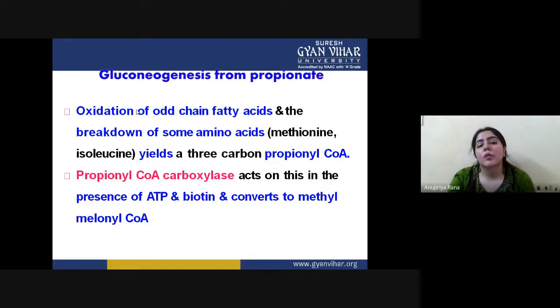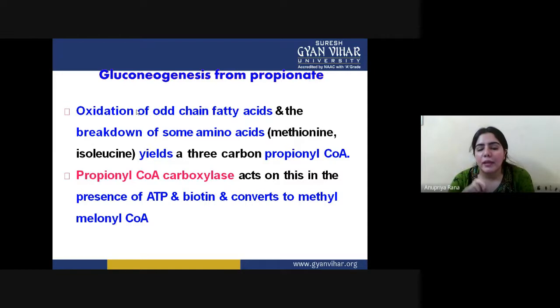Next here, gluconeogenesis from propionate. Basically propionate or propionyl CoA is a 3-carbon structure, and we can get it by the oxidation of odd-chain fatty acids and the breakdown of some amino acids. These are two different sources, and they will yield 3-carbon propionyl CoA.